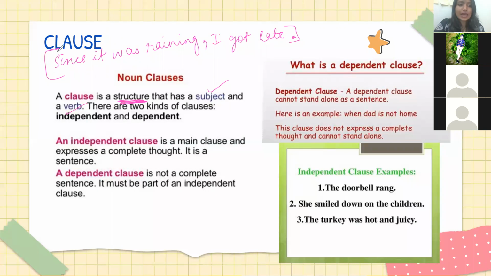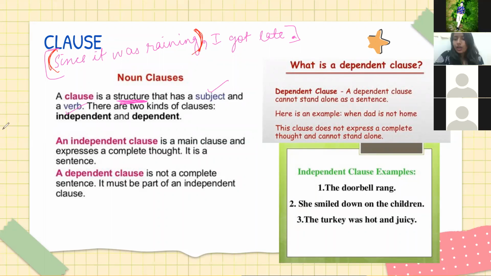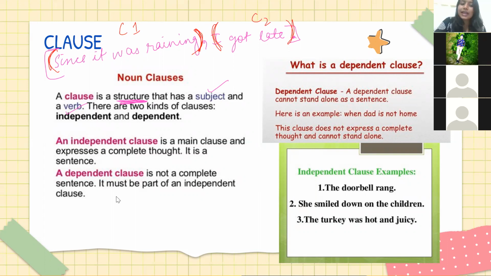Okay. For example, यहाँ से यहाँ तक is a clause. यहाँ से यहाँ तक is clause number 1. यहाँ से यहाँ तक is clause number 2. ठीक है? अगर आपका sentence बहुत छोटा है, if your sentence is a small sentence, like for example here, the doorbell rang or I got late, this will also be a clause. A whole sentence can also be a clause, or clause can be a part of sentence.